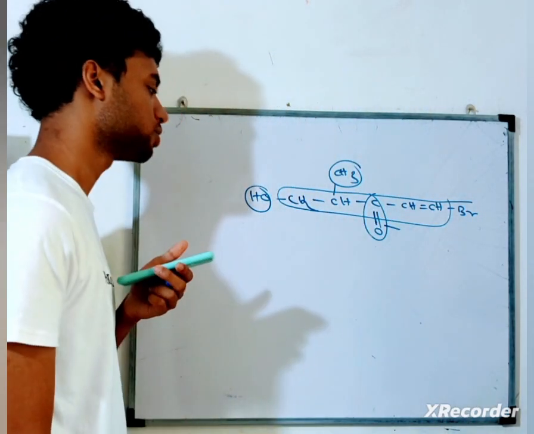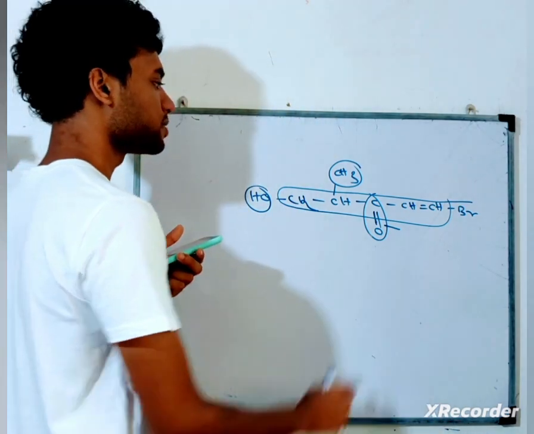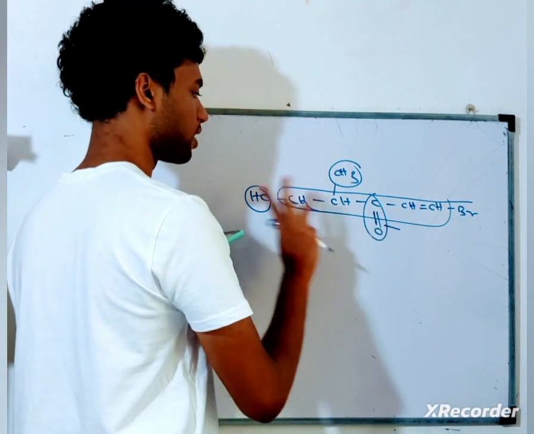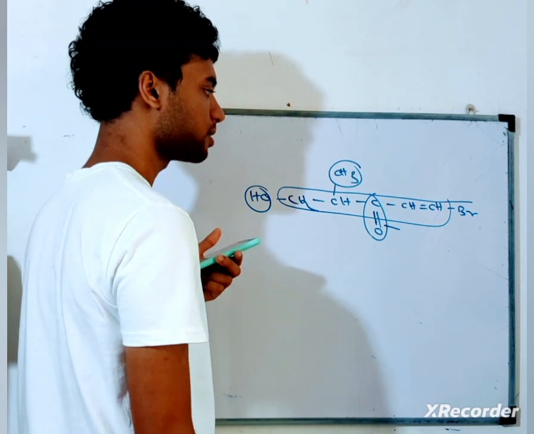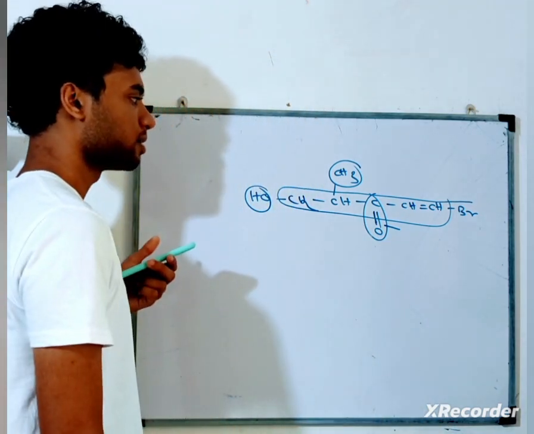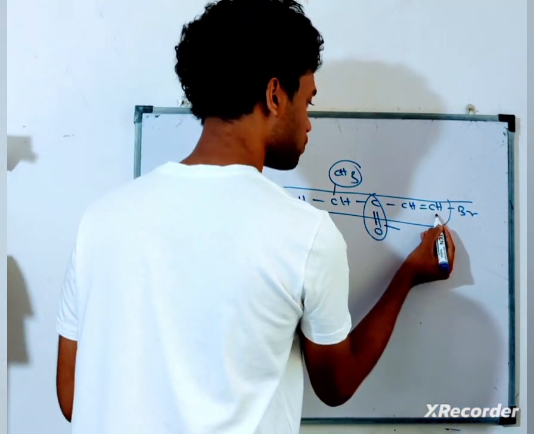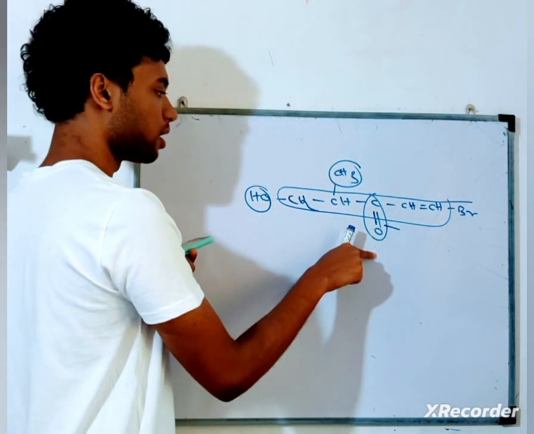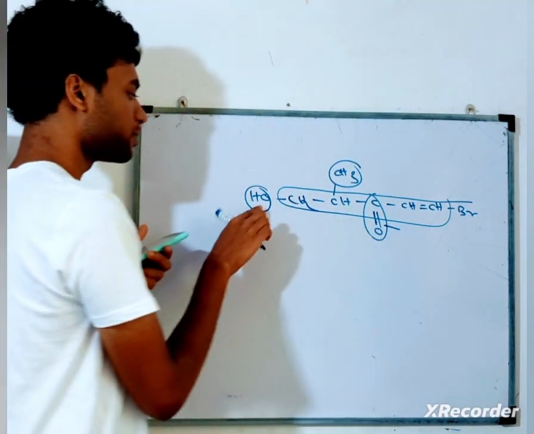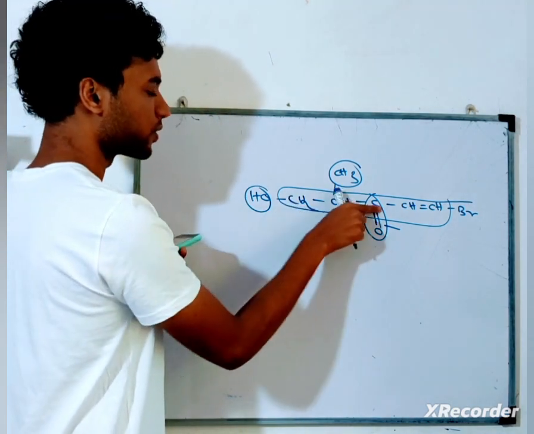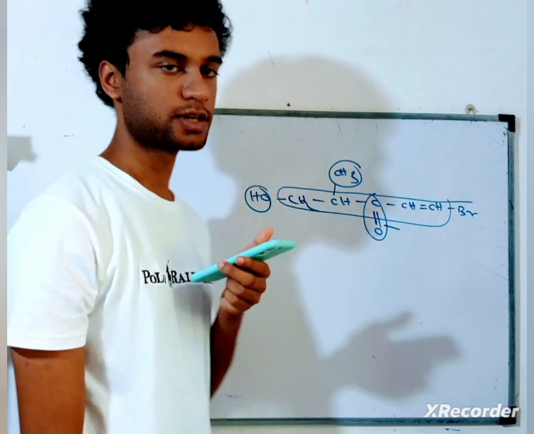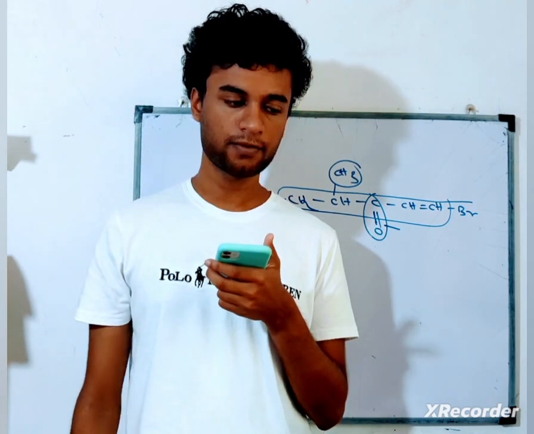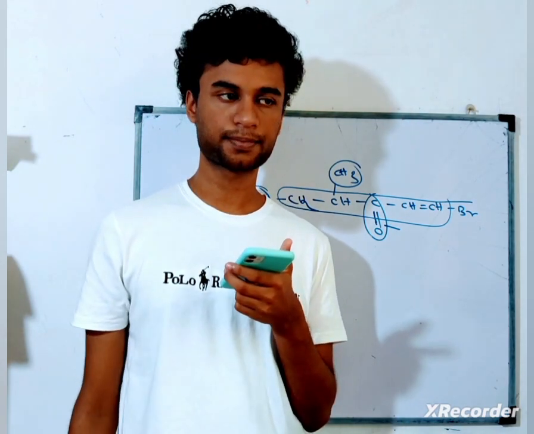Then it has what? 1, 2, 3, 4, 5 carbons, therefore it's pent, right? But the thing is this, if I start from this direction, I get 1, 2, 3, third number for the ketone carbon, right? If I start from here, 1, 2, 3, again third number for what? The ketone carbon. Then this theory, you have to focus on the unsaturated groups.